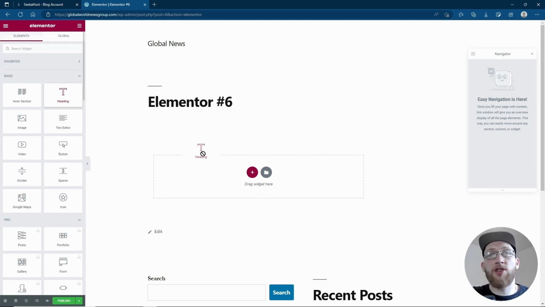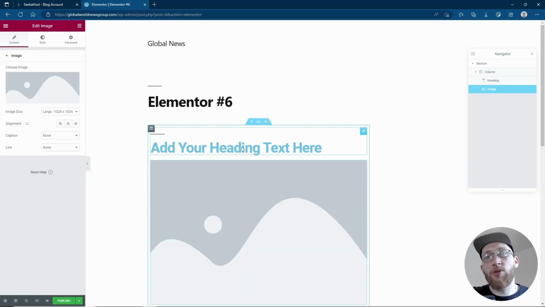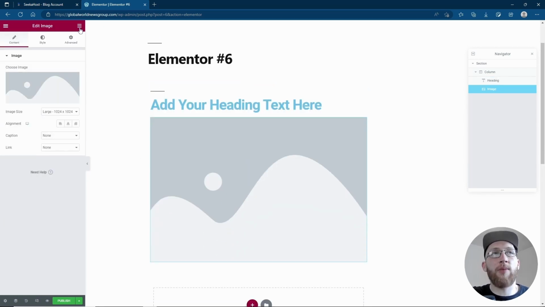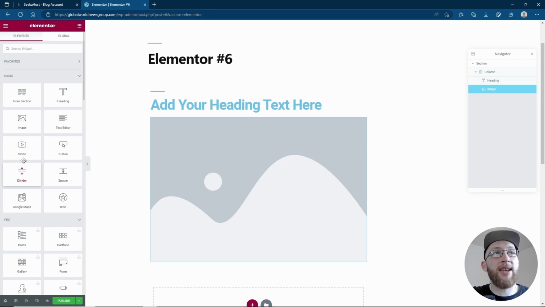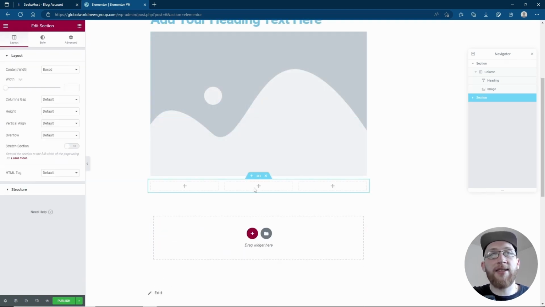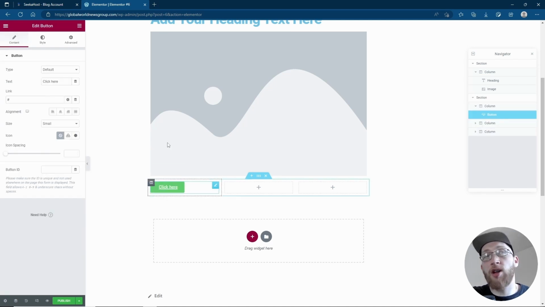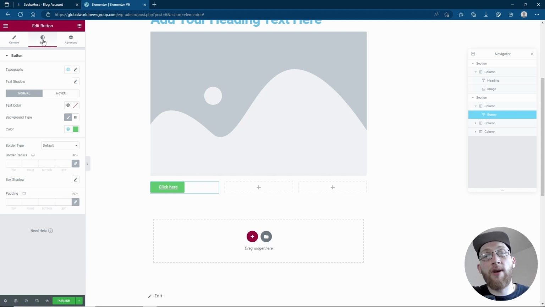So let's say, for instance, just to very quickly get started, we can drag a heading there, chuck an image under it, and you can basically start planning your page downwards like that. If you want to create columns, it's quite easy. You can choose the little plus button over here, choose how you want the next column to be. So let's say you want 3 slots, and again, you just primarily drag and drop bits into it. So we can chuck a couple of buttons there. All the buttons and every element, this is why I like Elementor, has all the settings that you need, the alignments, icon spacing, the style of everything, so you can change almost every color on every bit.